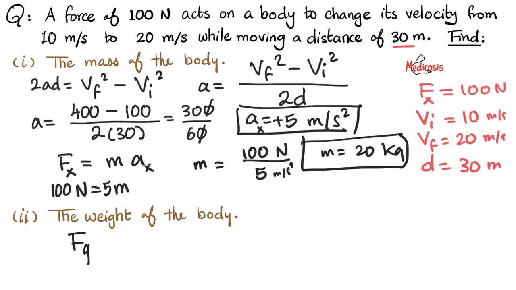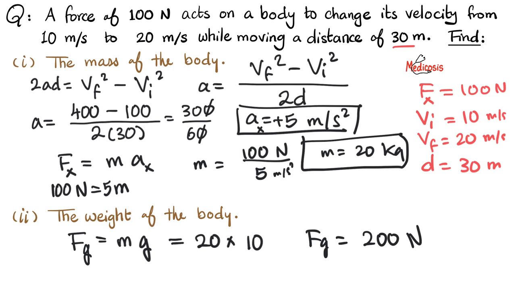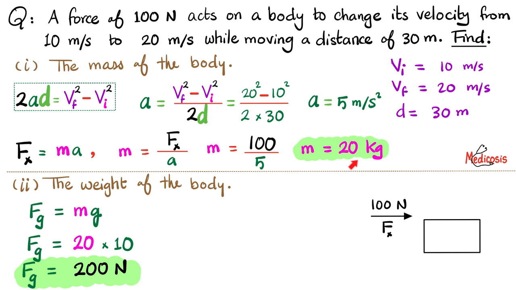If you know the mass, can you give me the weight? Sure, the weight is in the vertical direction. It has to be going downwards. Equals mass times acceleration caused by gravity equals the mass is 20, acceleration caused by gravity is, let's say, 10 instead of 9.8 to keep it easy, which means that the weight of this body is 200 newtons, and this is the final answer. And here are the same answers in color. Please take a moment to pause and review. Always, always, always understand the difference between force acting in the x direction to push something forwards and weight, which is a force acting in the vertical direction to pull something downwards.